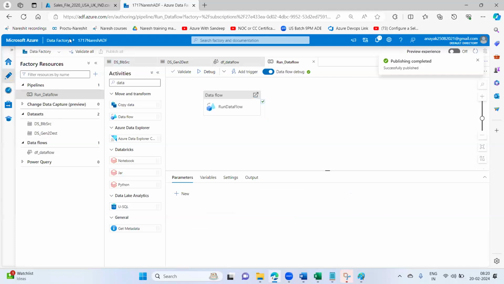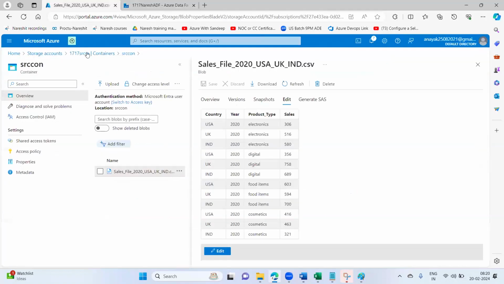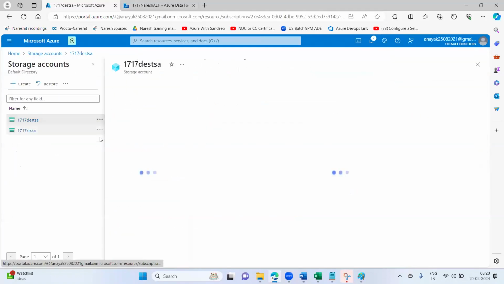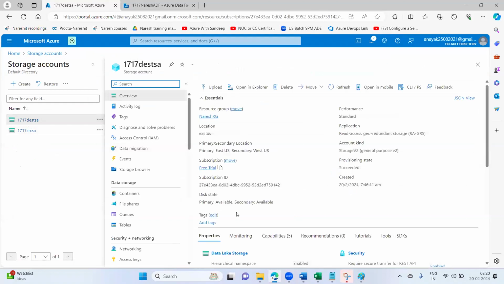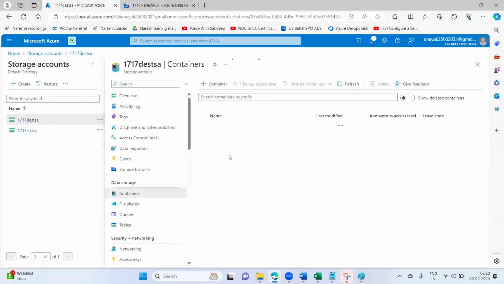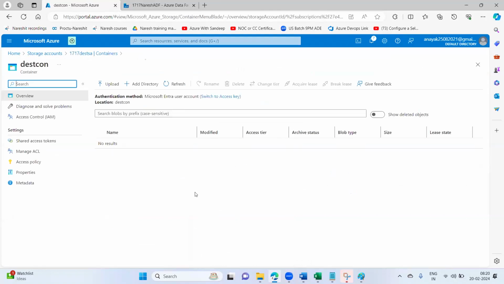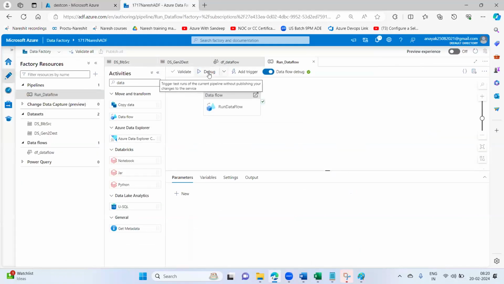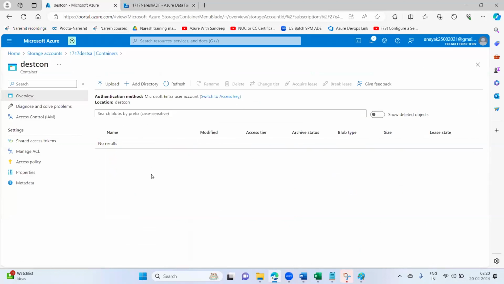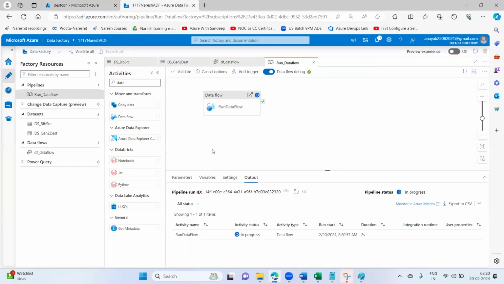If you go to your destination storage account, we are not having any file as such. I'm showing you as proof, no file is there. Now, if I run this, I'm expecting files with only electronic records to get loaded into my destination.